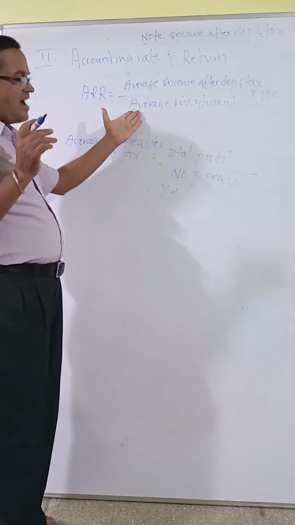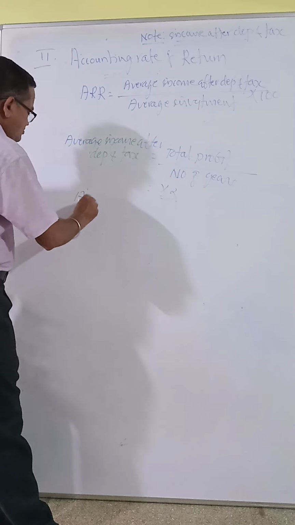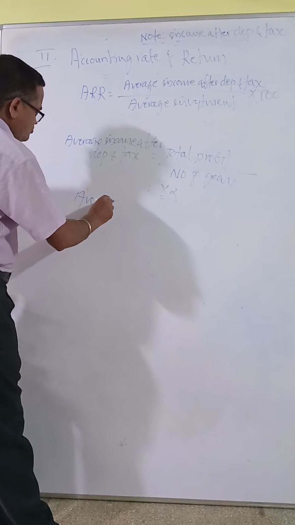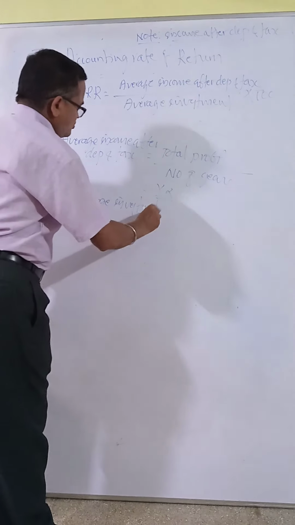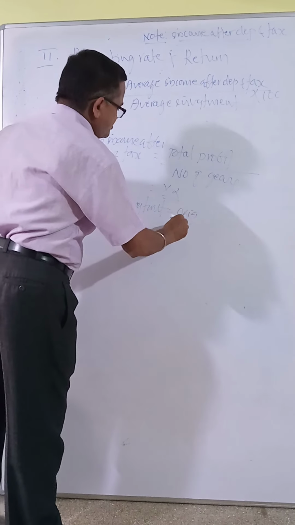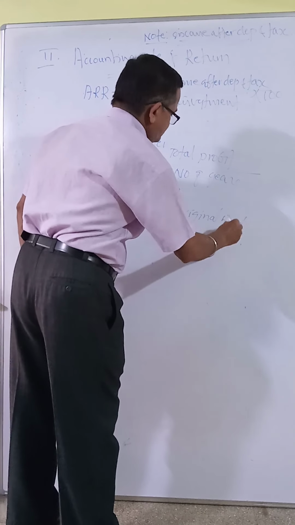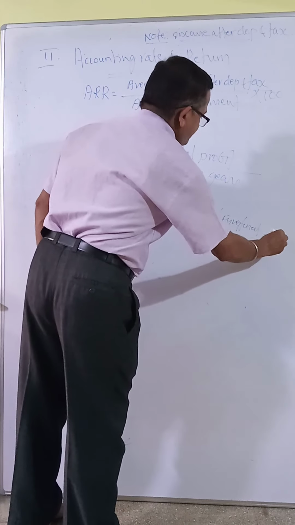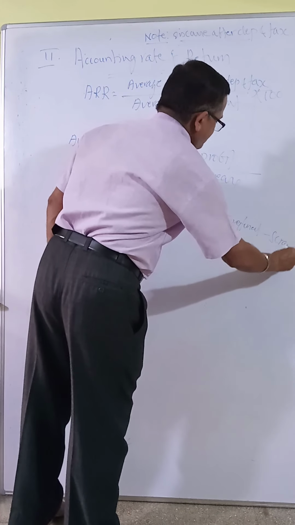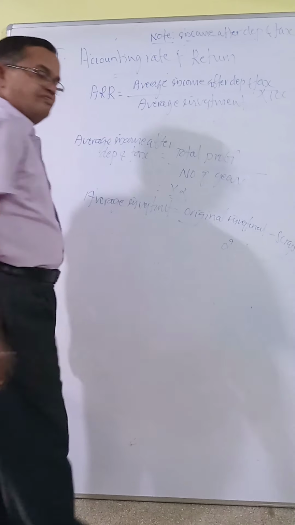And here, what is average investment? Average investment equals original investment minus scrap value, divided by 2.